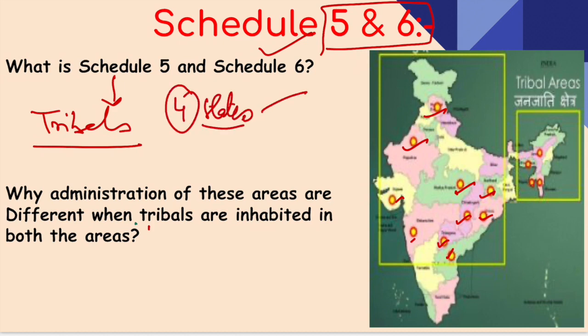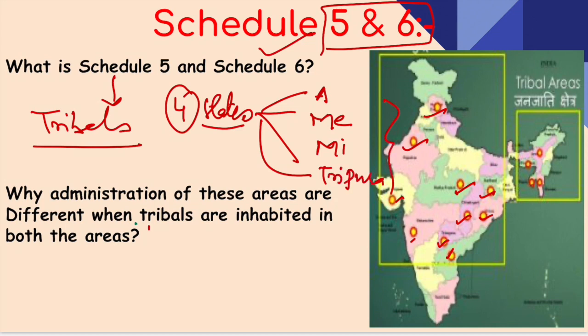Now, what are those four states? Those four states are Assam, Meghalaya, Mizoram, and Tripura. The tribals living in these states are administered as per Schedule 6, and the tribals living in other states are administered through Schedule 5.